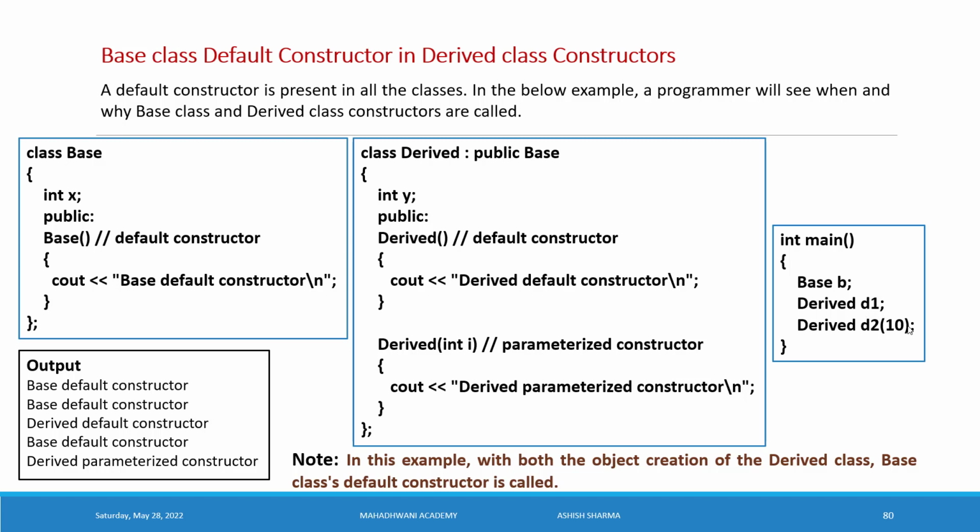And whenever you create an object with the parameterized constructor in the derived class, again we first access the default base class constructor, then the parameterized constructor of the derived class. So it is pretty clear that the default constructor from the base class is always called first. In this example, with object creation of the derived class, the base class default constructor is called.